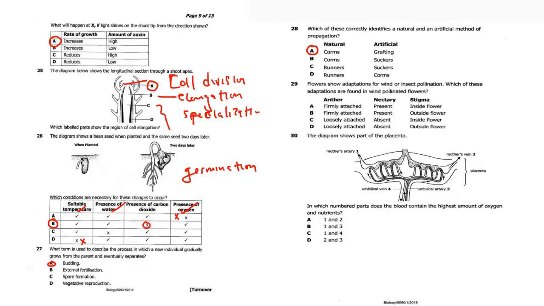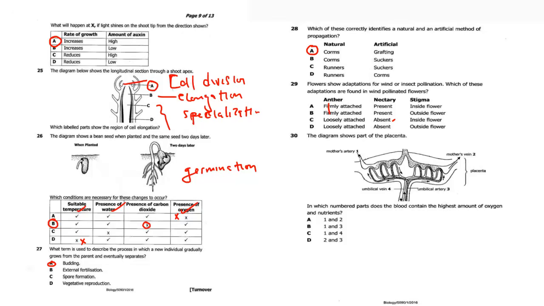Then question 29. The flower shows adaptation for wind or insect pollination. Which of the following adaptations are found in wind pollinated flowers? In wind pollinated flowers, the anther is loosely attached, not firmly attached. Nectaries are absent.